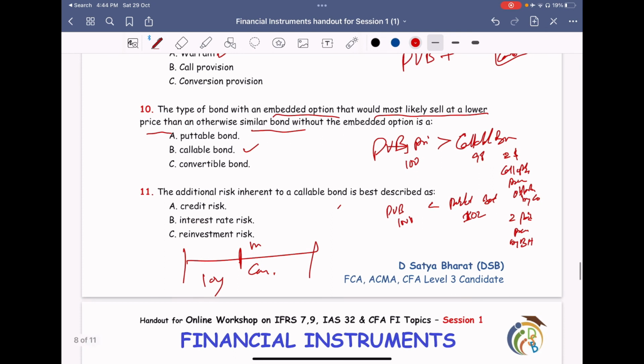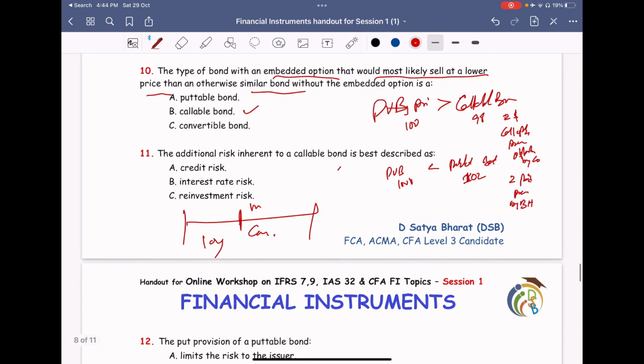So interest rate risk, credit risk, reinvestment risk. So this is the right answer. Reinvestment, when he wants to move with the reinvestment, he will not be getting the same set of interest rates.